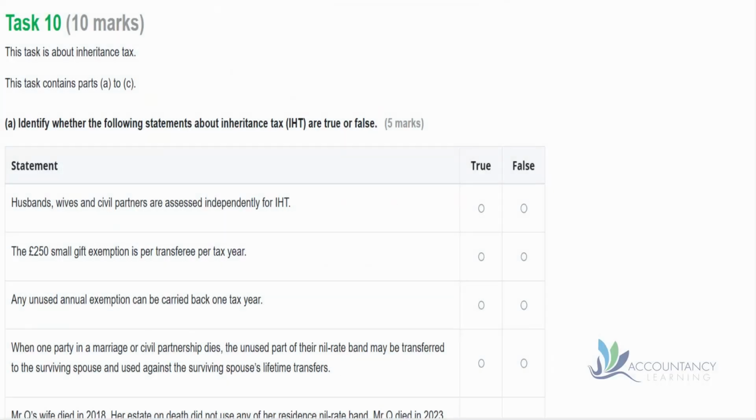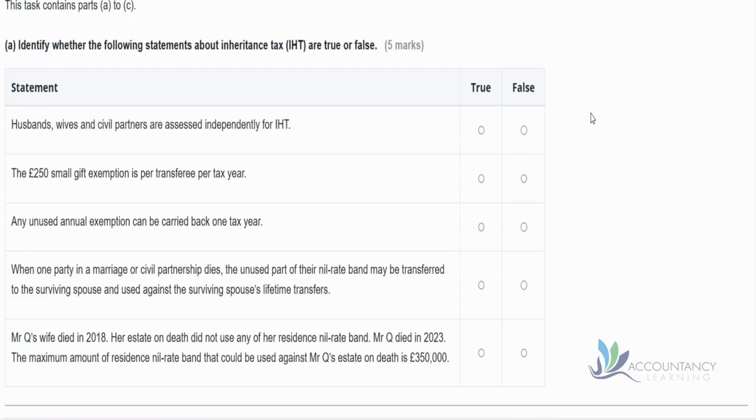This is a debrief of task 10 of the personal tax sample assessment number 1. So task 10 is about inheritance tax. So let's have a look at part A to begin with. Identify whether the following statements about inheritance tax are true or false.